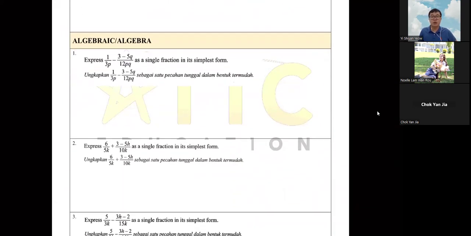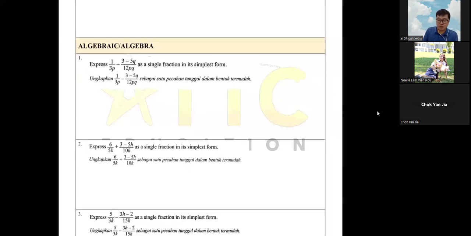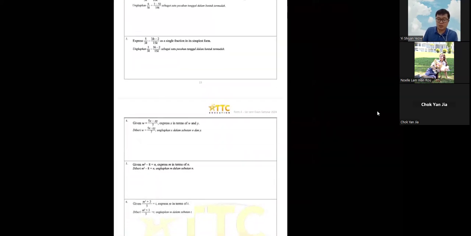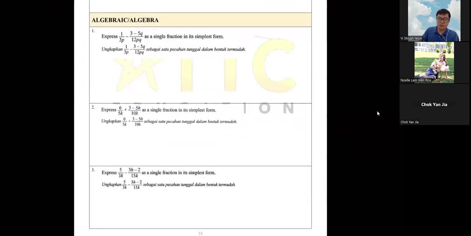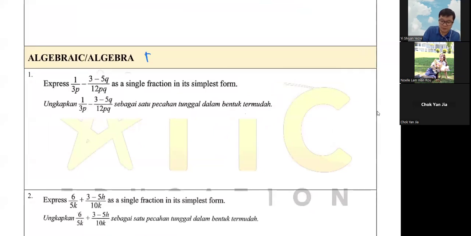Now I'll go to algebra. Algebra is your main thing throughout your whole mathematics life after secondary school, because depending on what you are doing in the future, in your university days you also do algebra. For algebra, there are 6 questions here. I noticed there are 2 differences. The first 3 questions are actually algebraic fractions.